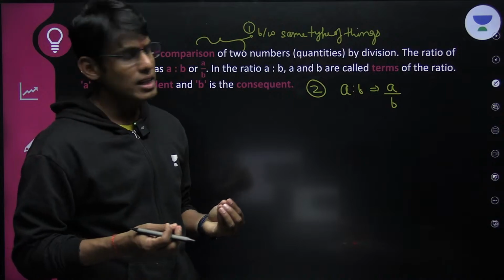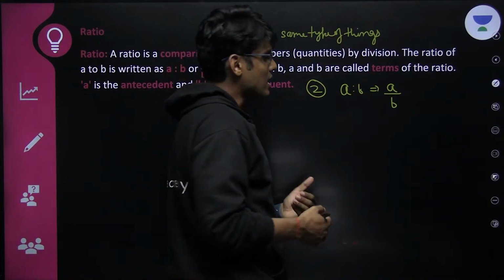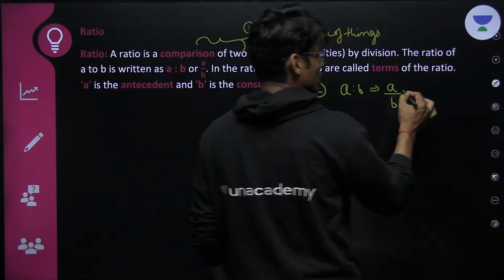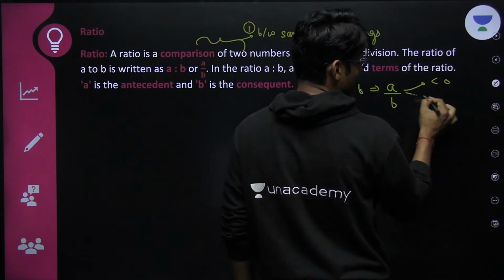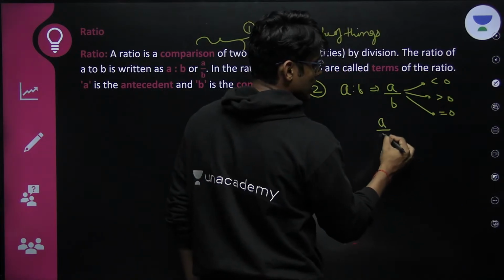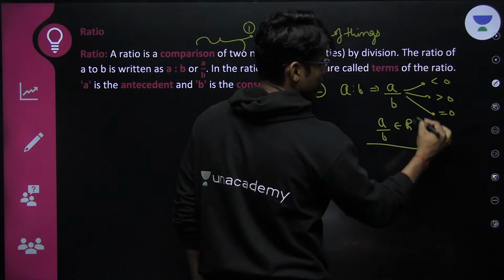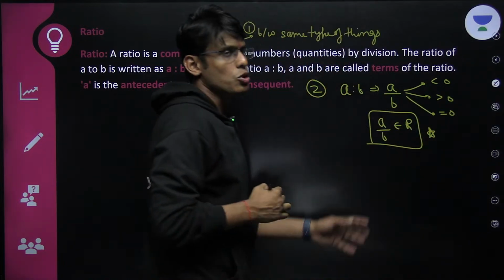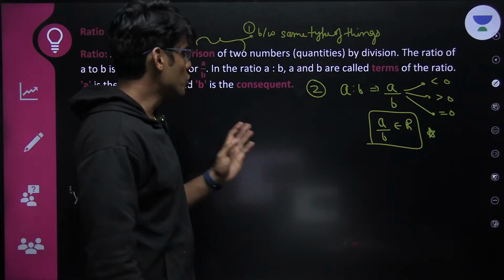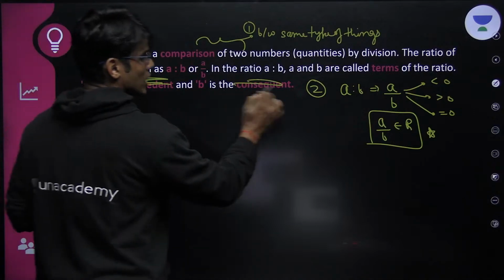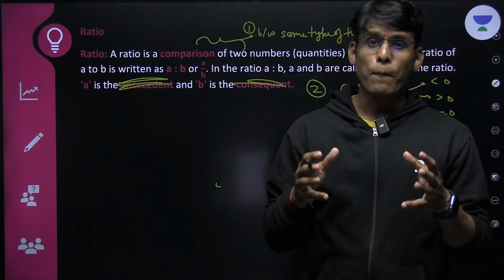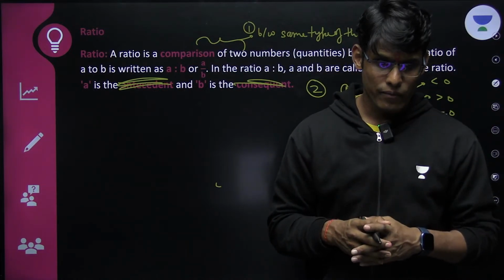All we need to understand is that this is a ratio between two things. And since these are quantities, these can be velocities also. Now velocity can be negative also. So this ratio can be negative, can be positive, can be zero also. So A by B can essentially be any real number. These are the two things which you need to mention when you are writing the definition of ratio. You do not need antecedent, consequent. This I have included for the sake of completing the definition which you may write in your copy.